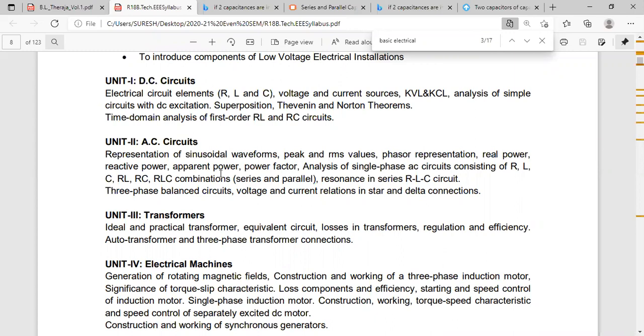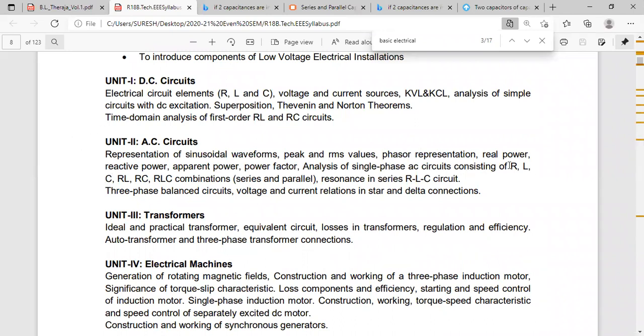Okay. Next question you write. See here, what is the next topic in your syllabus? Single phase AC circuits of pure resistance, pure inductance, and pure capacitance.